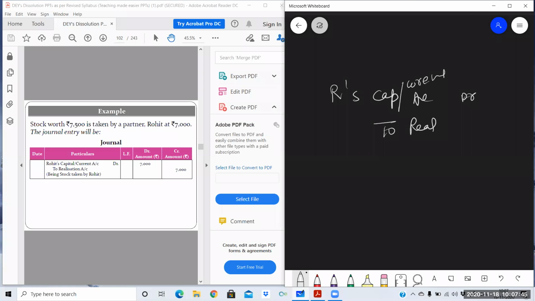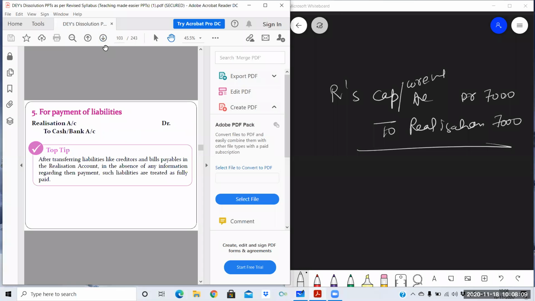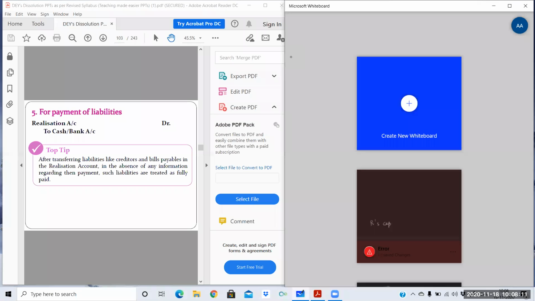So R's current account debit to realization account. And what was the amount of stock will not be considered here. This amount will be considered when we will be transferring the stock to the realization. Now the amount at which the deal was there, that is the market price, will be considered. So this stock is taken at rupees 7,000. Clear?